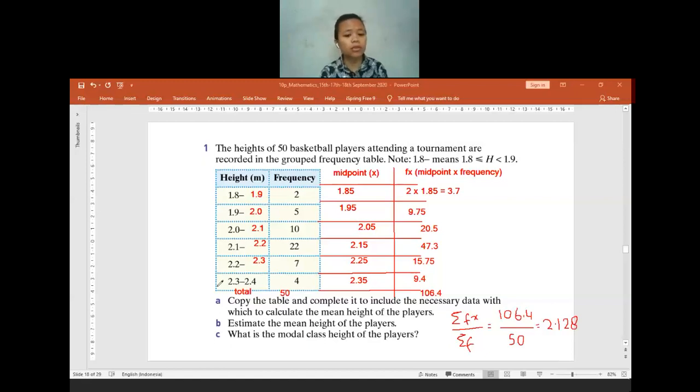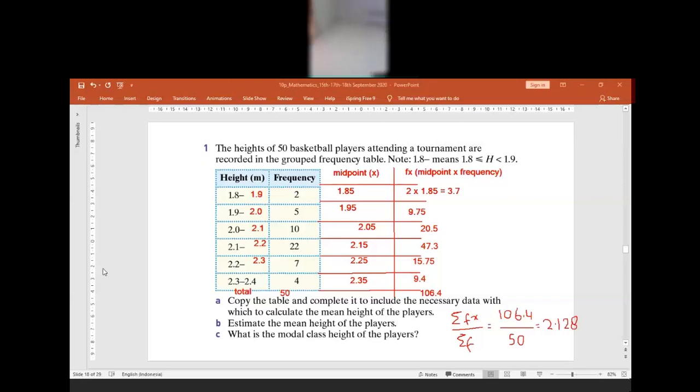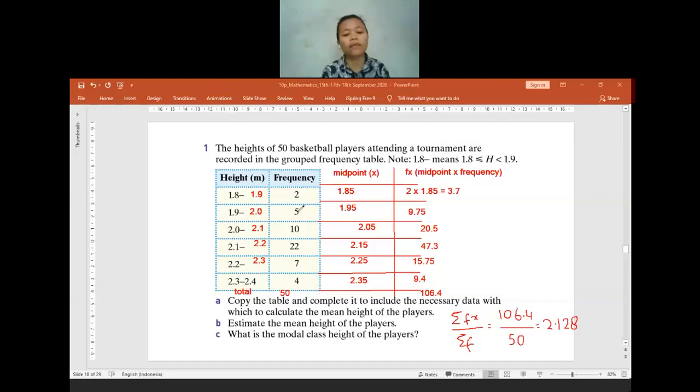Is there anyone having any question so far, or is my explanation not clear enough? You can tell me. I can repeat it again if you think my explanation is too fast. No question? If no question, let us continue to question C.